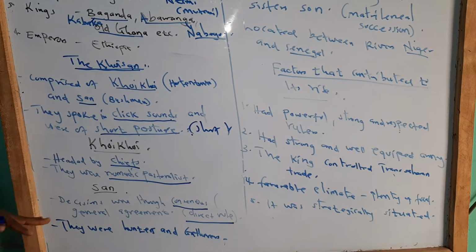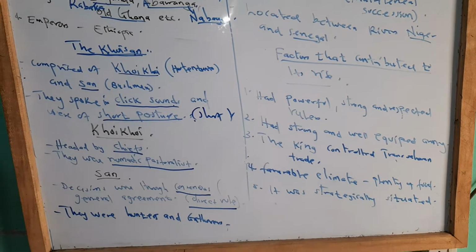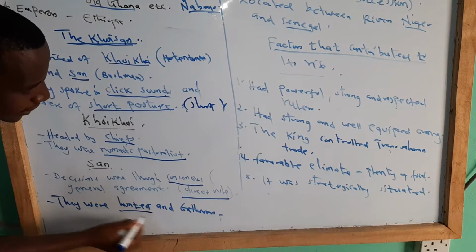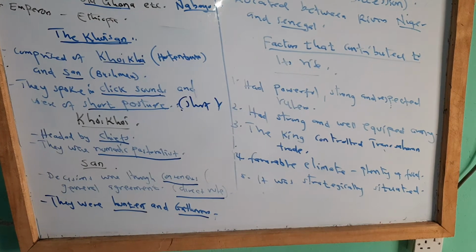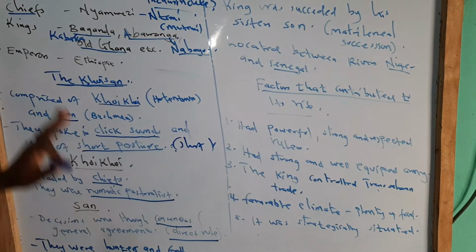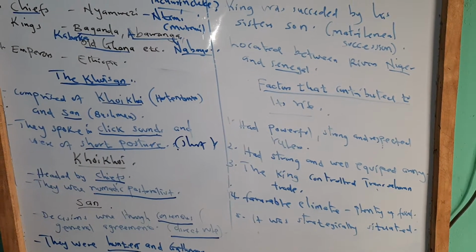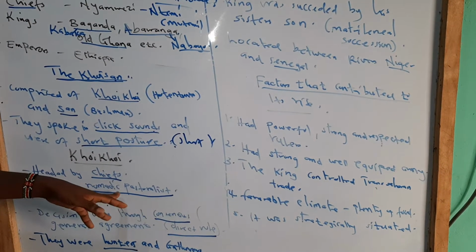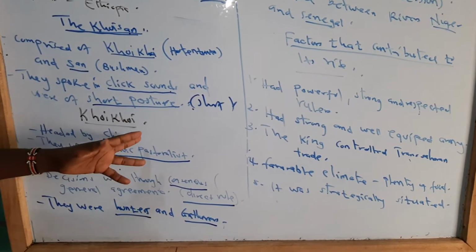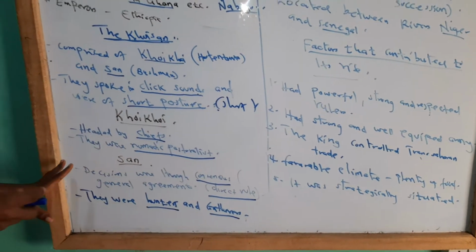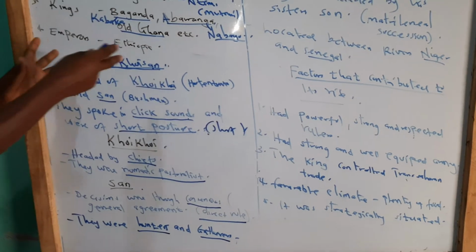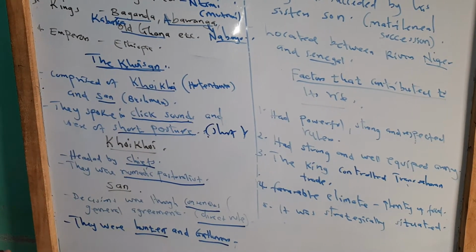Also, their economic activity was hunting and gathering. So we say they were hunters and gatherers, meaning they hunted wild animals and gathered wild fruits. Maybe they participated in trade with the nomadic pastoralists. Maybe they exchanged the meat that they got from the wild animals with animals. That is one of the things that you say they may have participated in trade between the two communities, because they are from the same language group, which is the Khoisan.